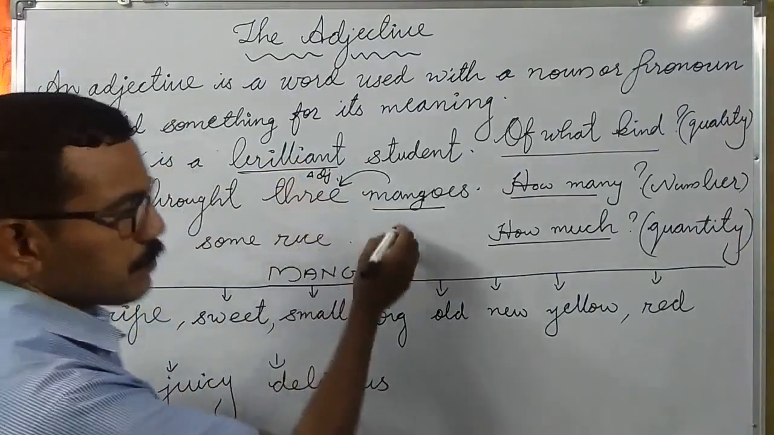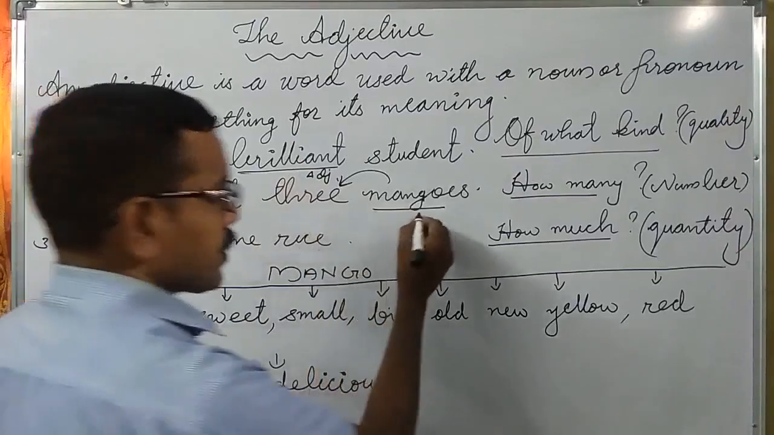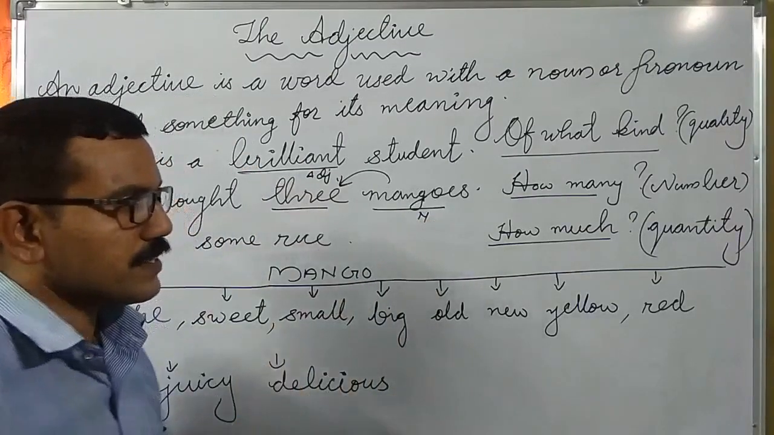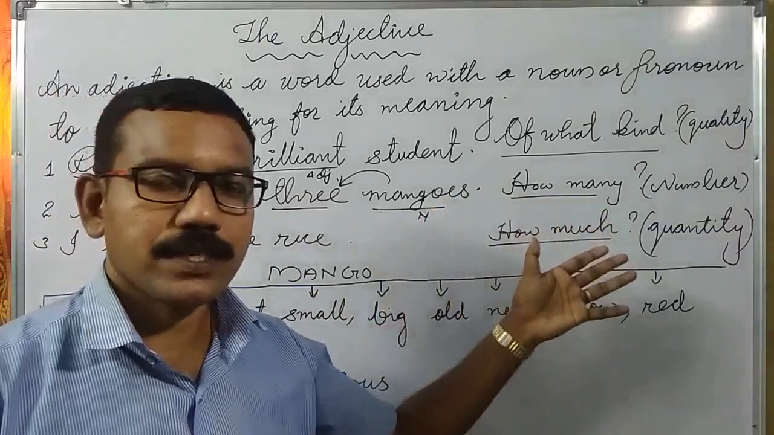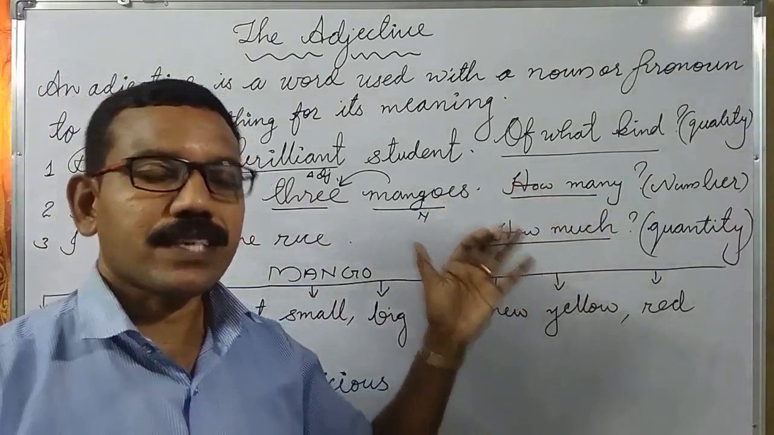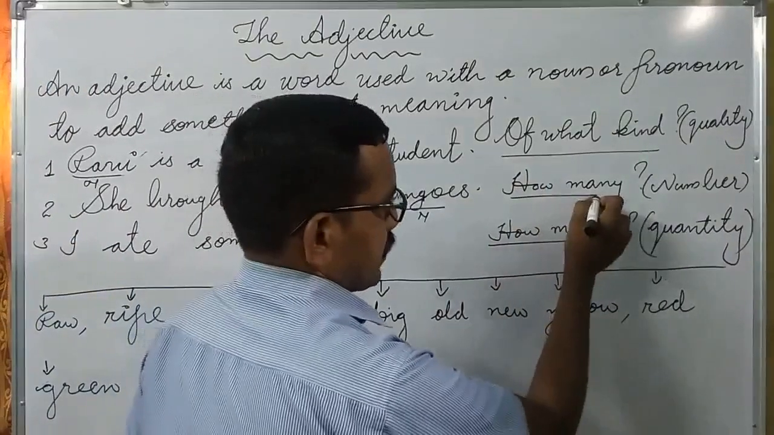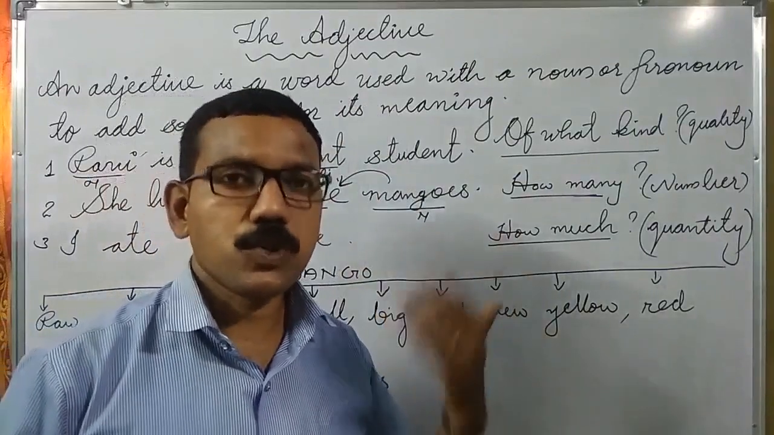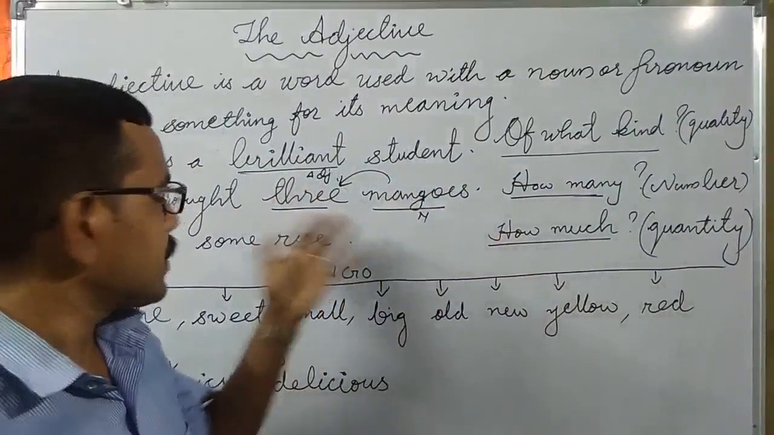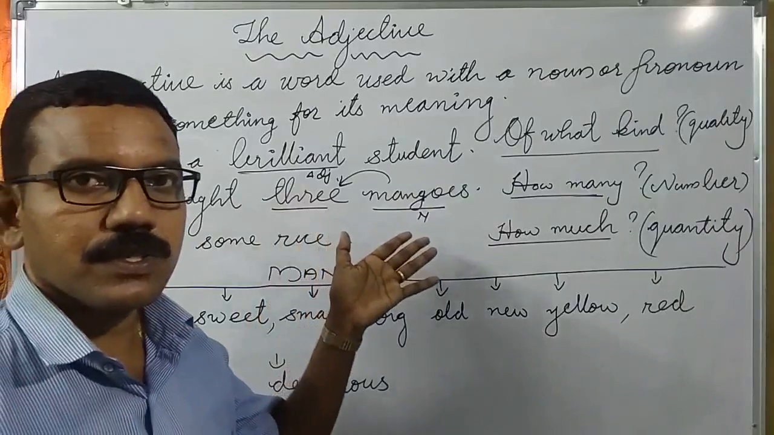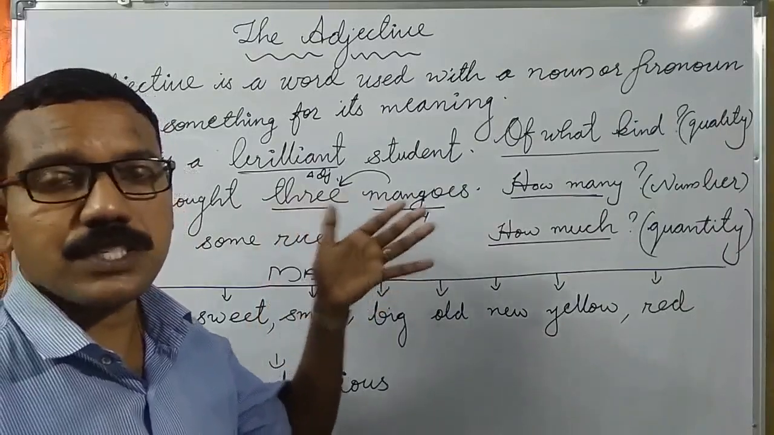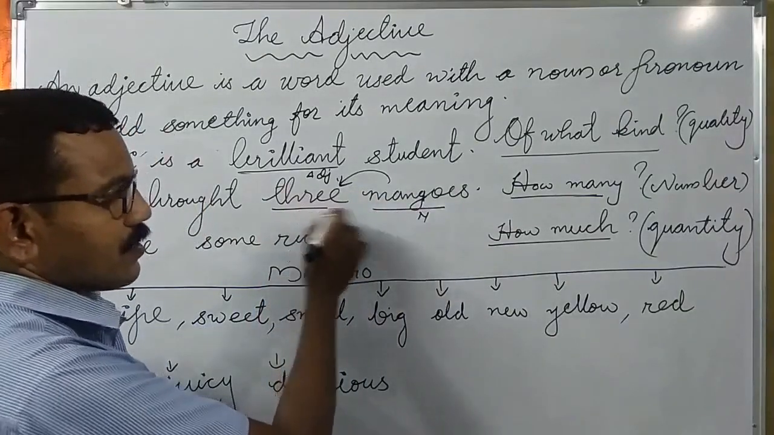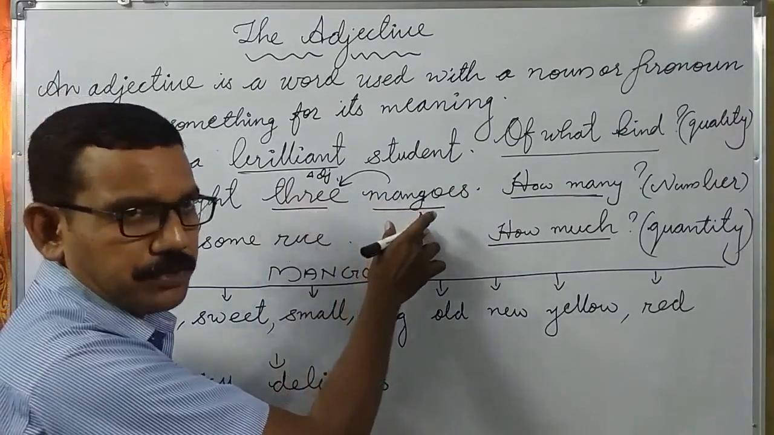She brought 3 mangoes. Here mango is the noun. It is modified by the adjective 3. It is an adjective of number. An adjective of number answers the question how many. She brought 3 mangoes. How many mangoes did she bring? 3 mangoes. Here 3 modifies the noun mangoes.